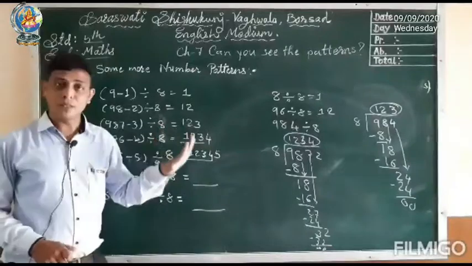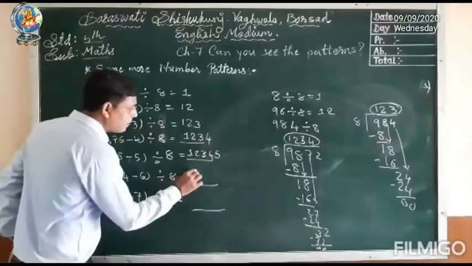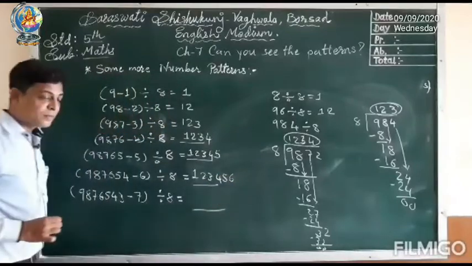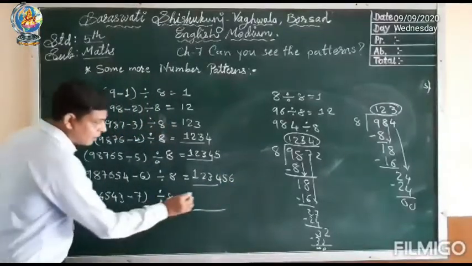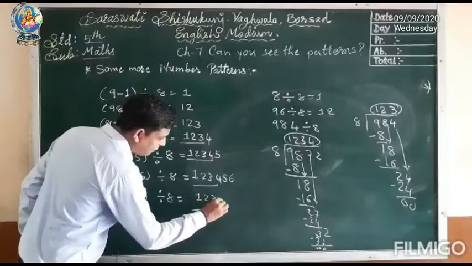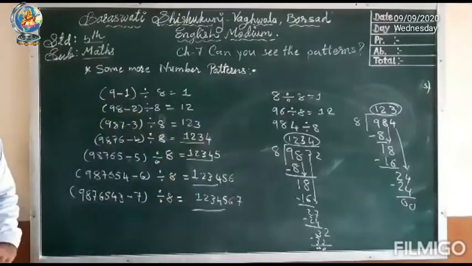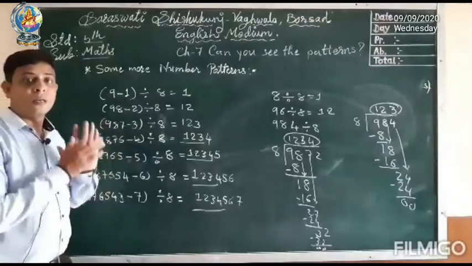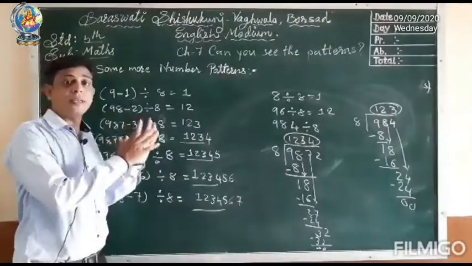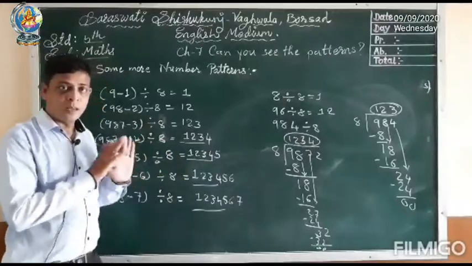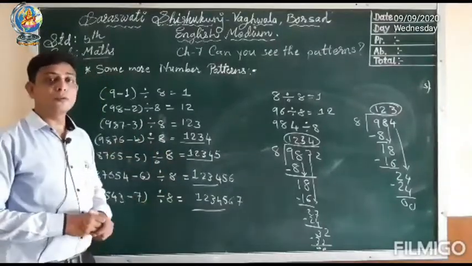I have shown you how to check. Okay. Now here what will come? 1 2 3 4 5 and 6. Then here 1 2 3 4 5 6 and 7. So hope you have understood in this pattern how we can arrange the number, or we can write the answer in the blank. Okay. Now we will move to next topic.